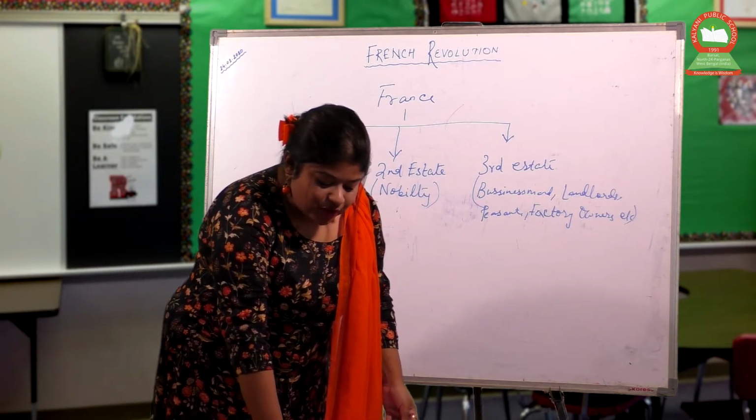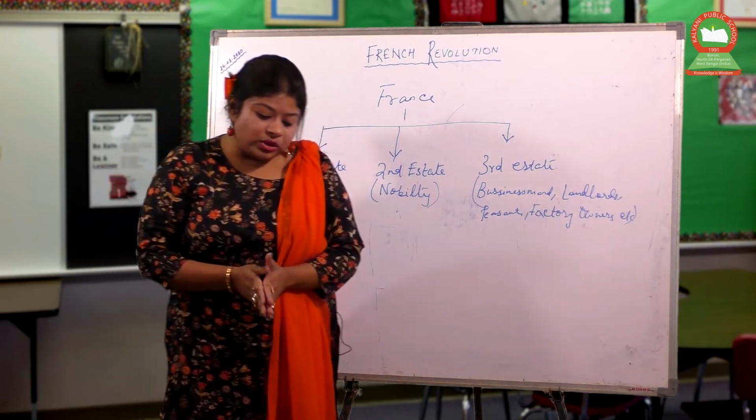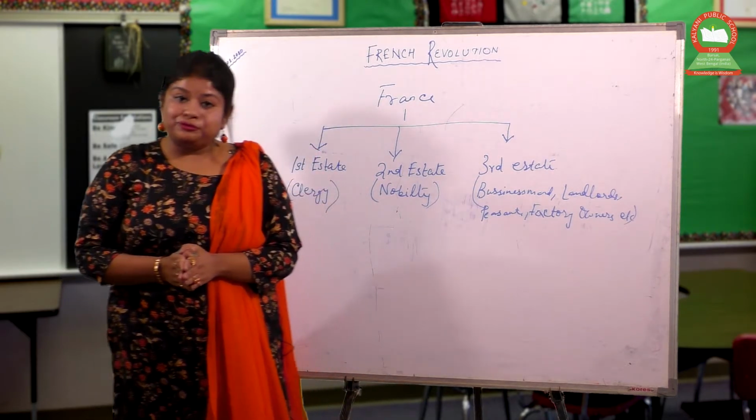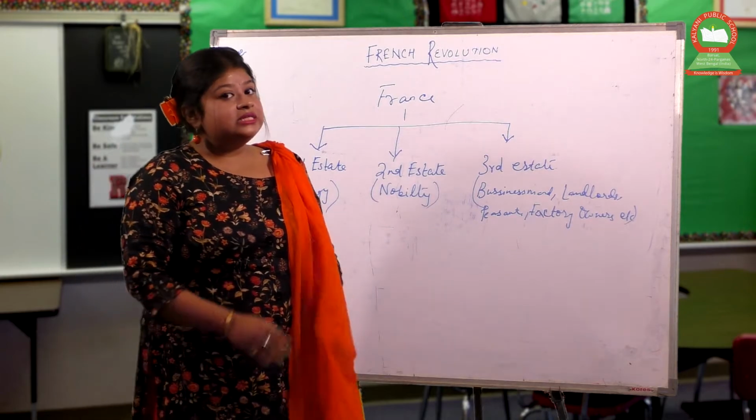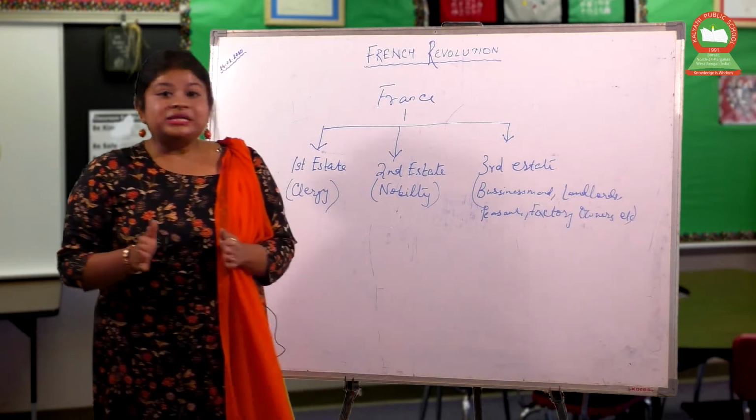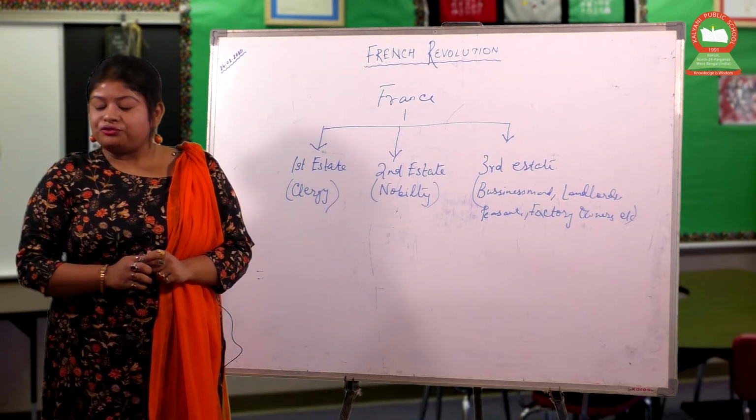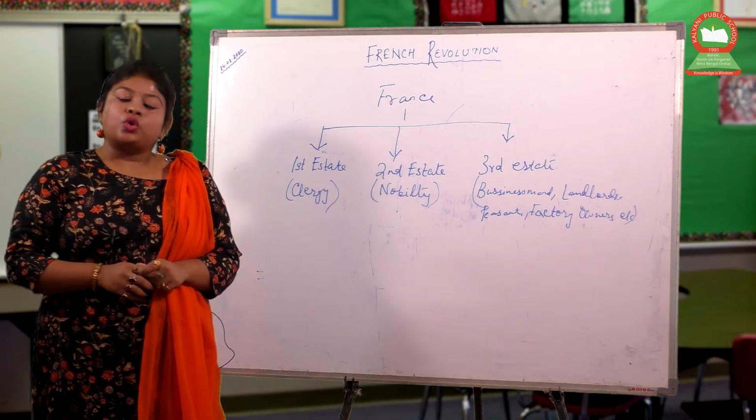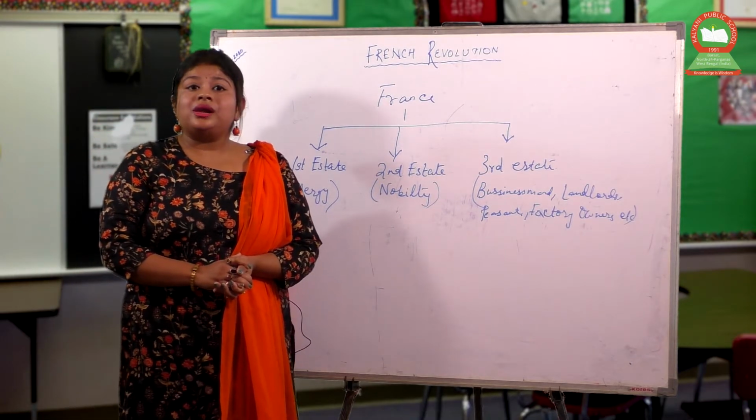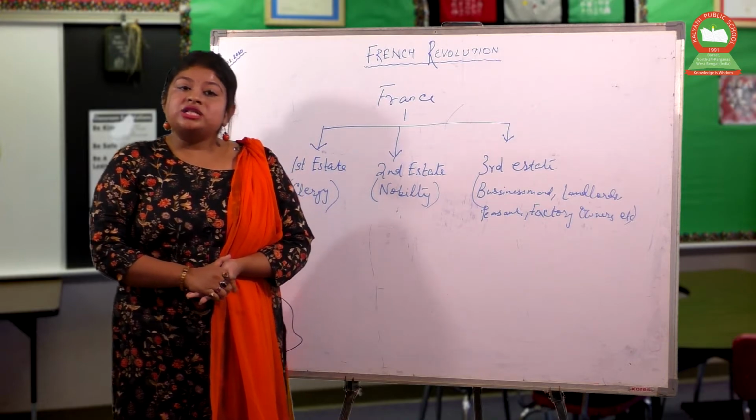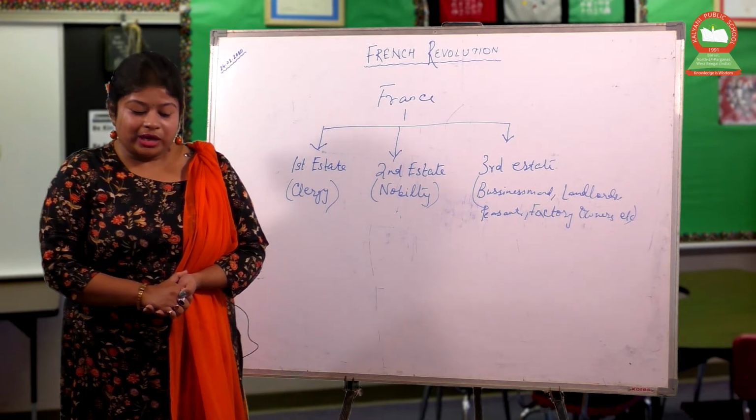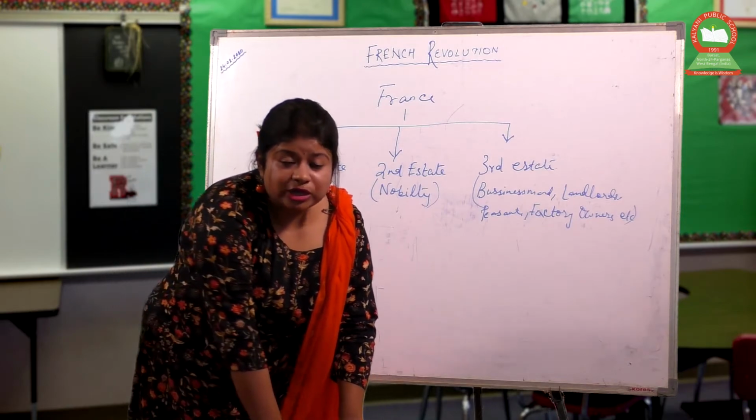Moreover, in France, the population also increased to a large extent. The population of France had increased from 23 million in 1715 to 28 million in 1789. But simultaneously, the productive activities of France did not increase. So the prices of food increased to a large extent. Moreover, France was hit by a famine.